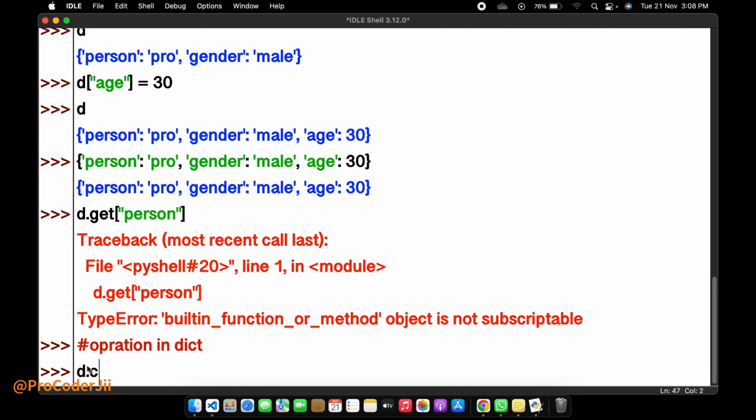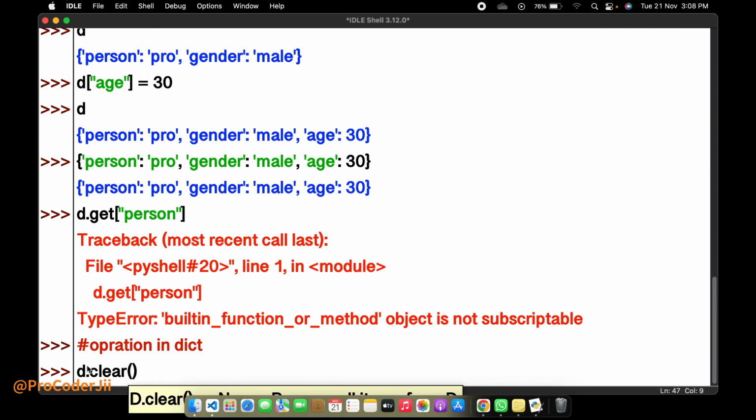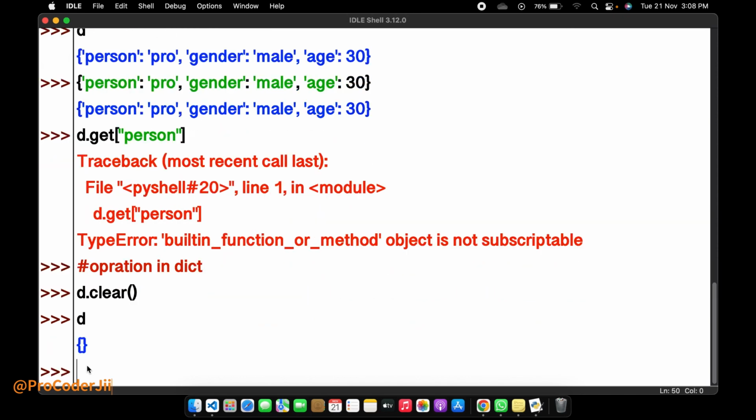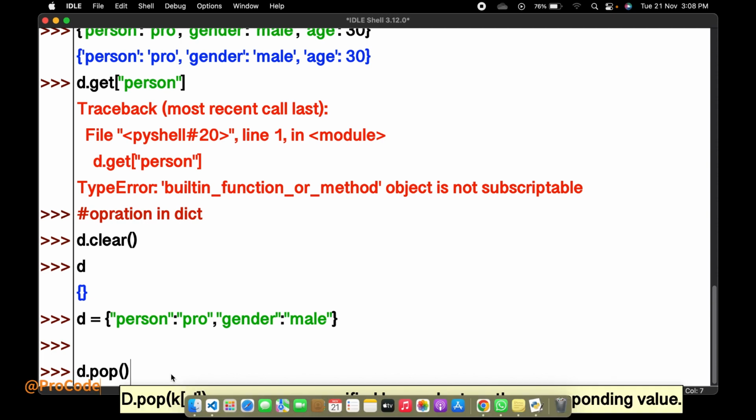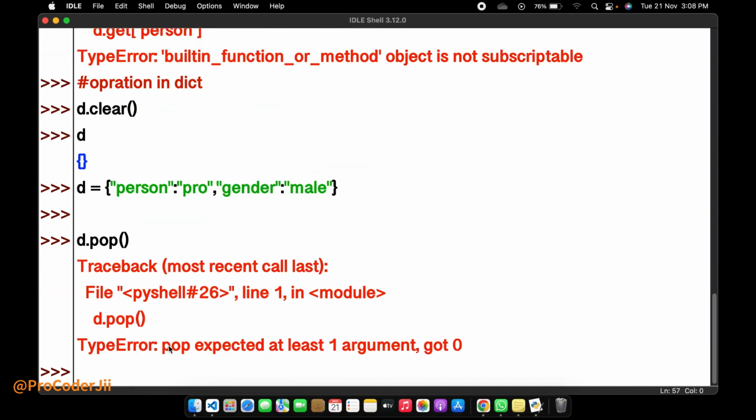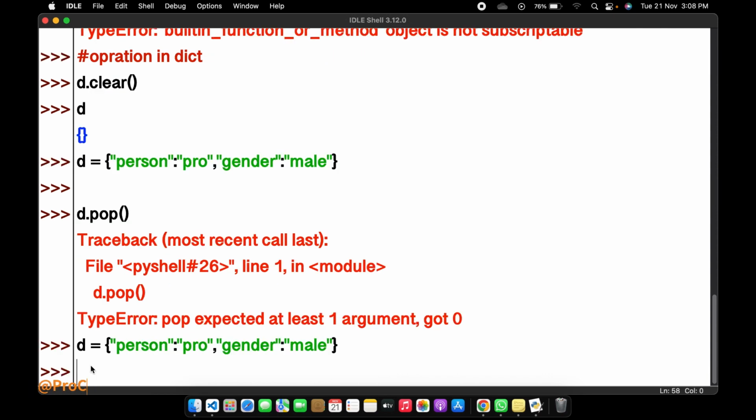So d dot clear is a function. With the help of this I can clear my d. Now there is only an empty dict available, so I can again create a d. Just use another function, like the pop function. I get an error, pop expected arguments. I forgot to give the arguments to it.